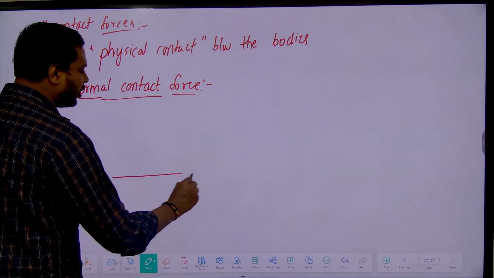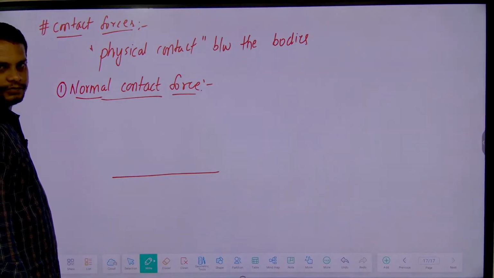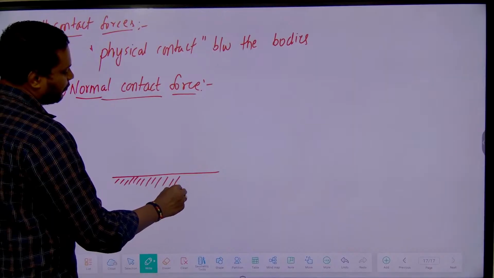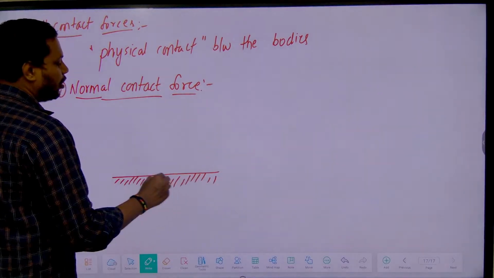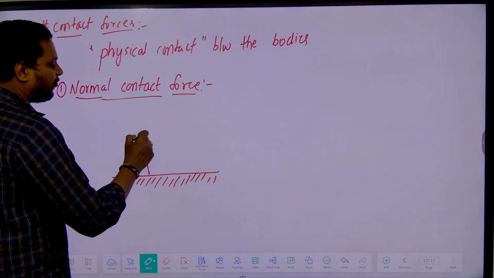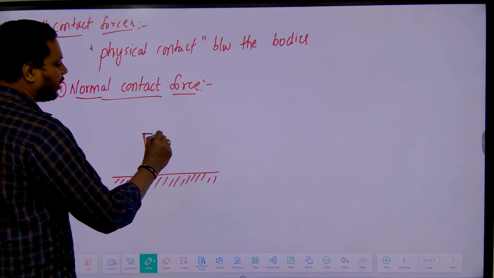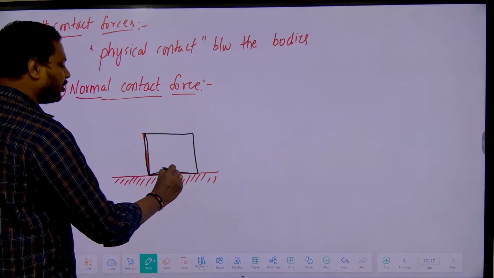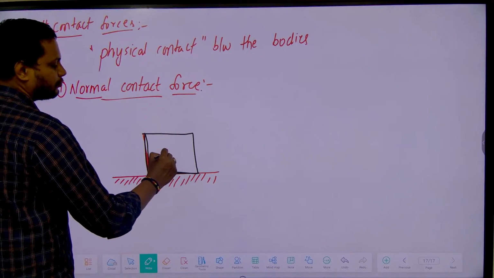Suppose I take a surface. I will place a block of mass m on the surface of this object or surface.